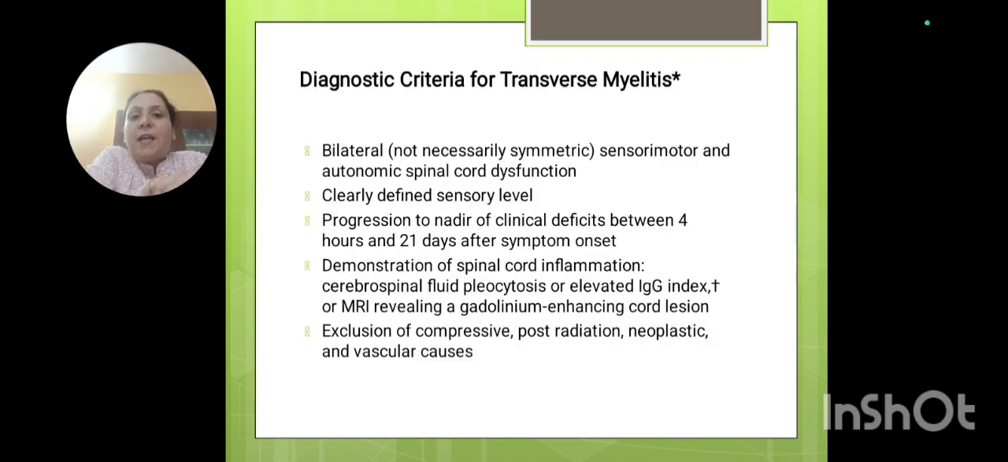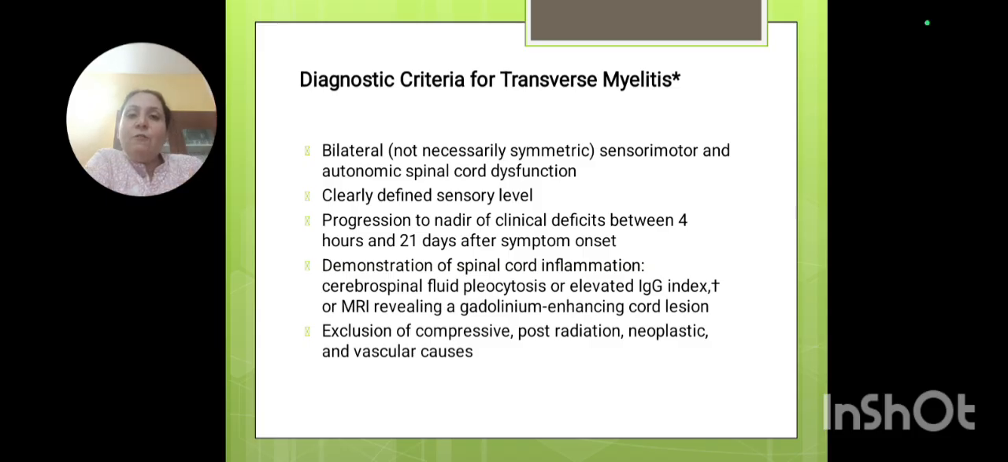Now, what is the diagnostic criteria of transverse myelitis when such features come? There is a certain diagnostic criteria. These are 5 criteria which need to be met. First, bilateral sensory, motor and autonomic spinal cord dysfunction. That means there will be involvement of sensation, motor, and some autonomic dysfunction representing a cord lesion. Then there will be a clearly defined sensory level.